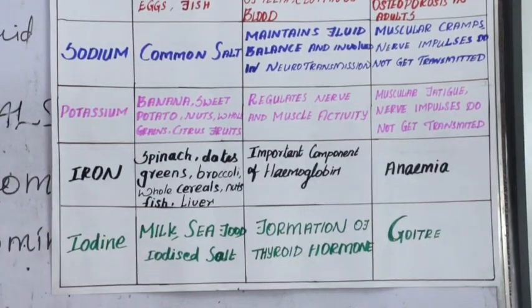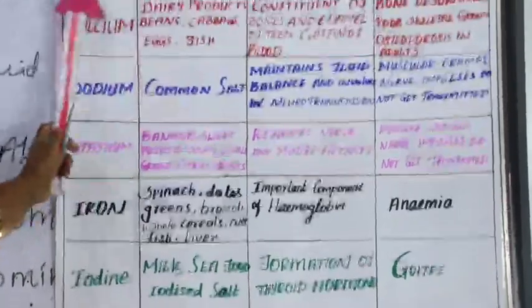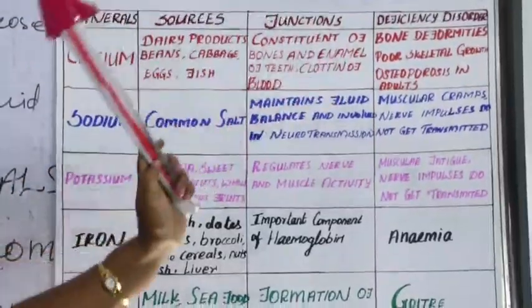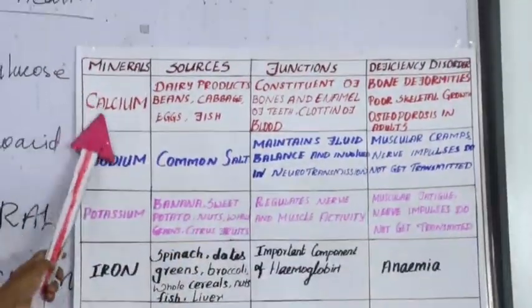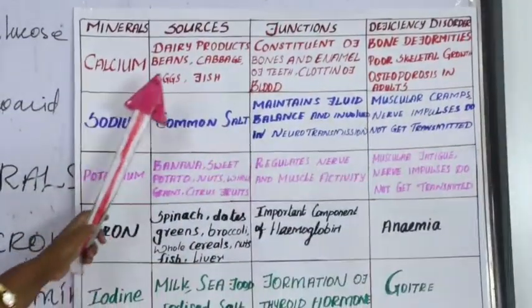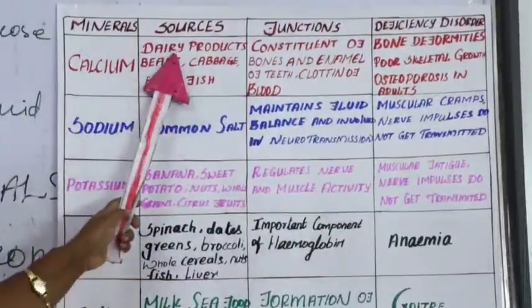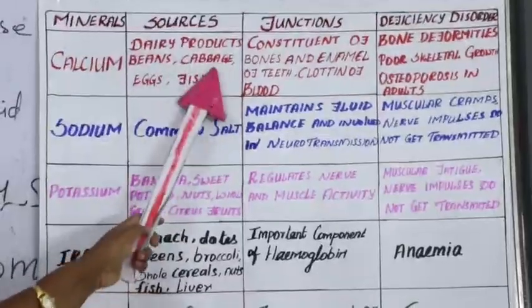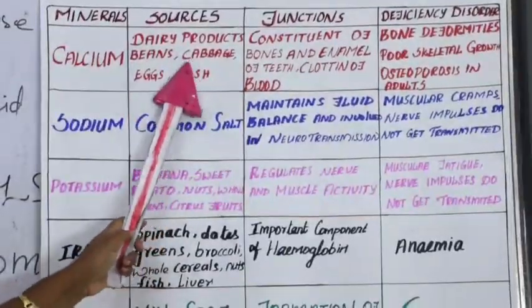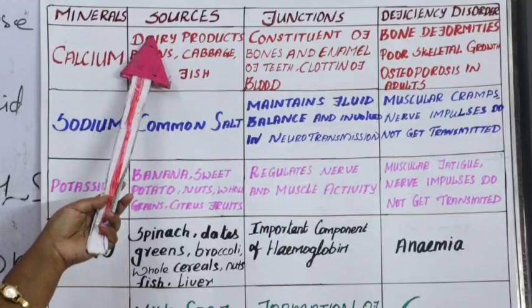Let us see some minerals, their sources, functions and deficiency disorders. First one is calcium. Calcium is rich in dairy products, beans, cabbage, eggs, fish. Dairy products means all the milk products.